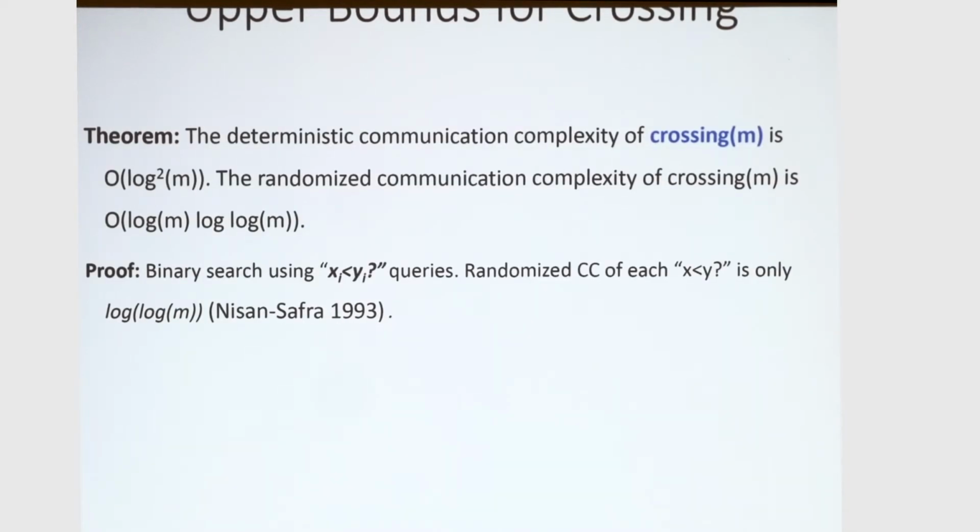So an upper bound for crossing is, so we can solve this basically with log square m deterministically. And we can do a bit better with randomization. And the reason is because we can ask queries of the form xi is less than yi. And the randomized communication complexity of this is in fact a bit better. So we can do this with log m. So we get log n times log m.